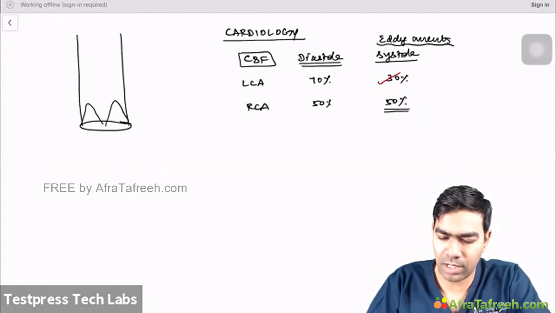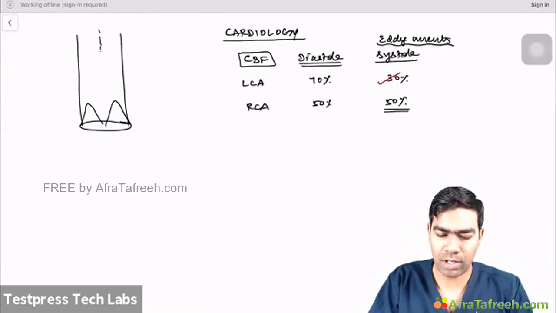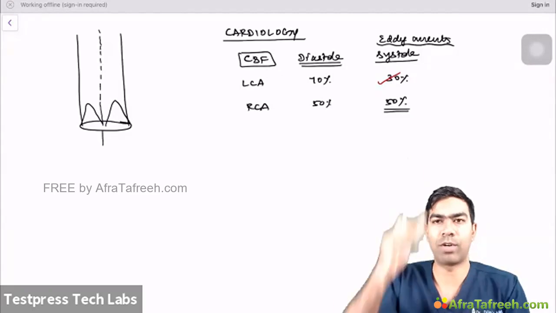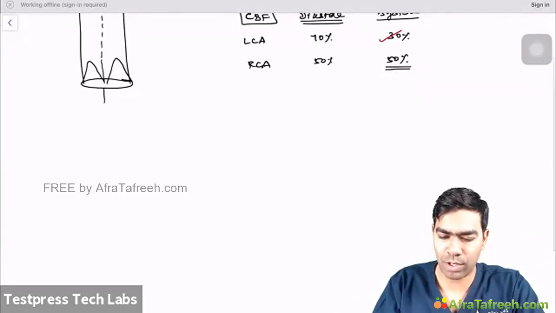Like you have 3 cusps of the aortic valve, but because it's a 2-dimensional structure which I'm drawing, I can show only the 2 cusps. So let me now incise the aorta. So now I'm trying to show you better. I'm going to cut the aorta in the center and open the aorta. So if I cut and open the aorta, what's going to happen here?